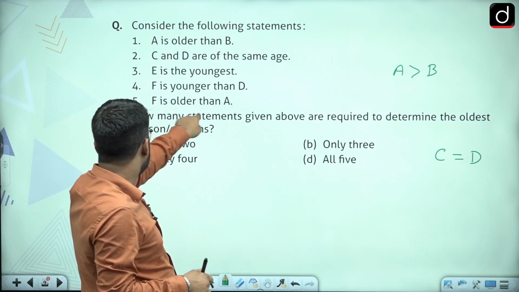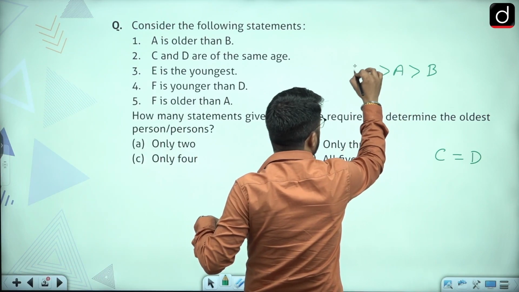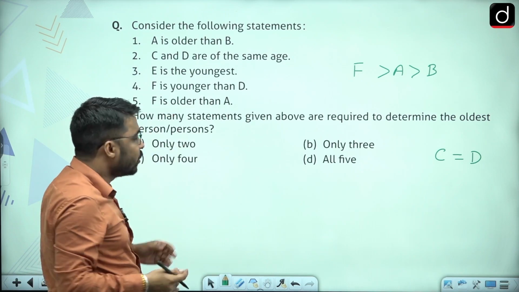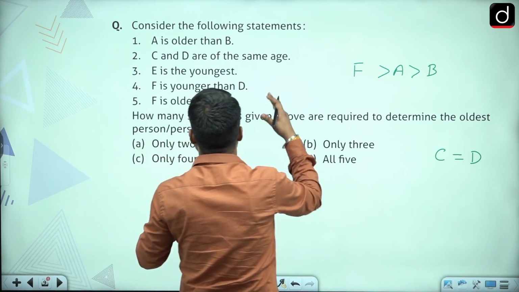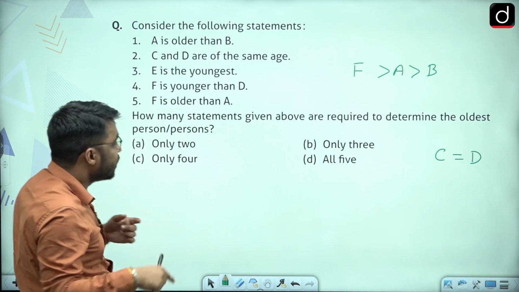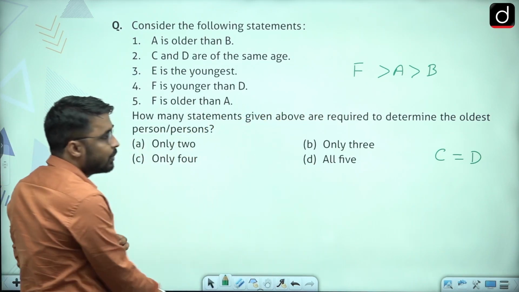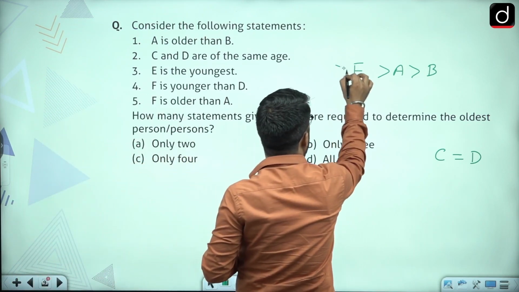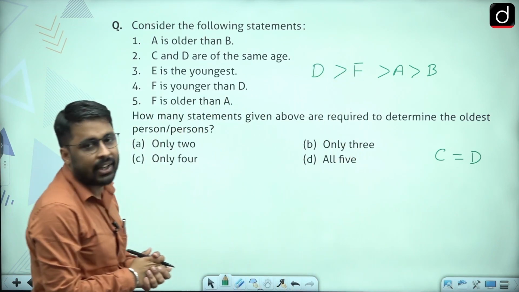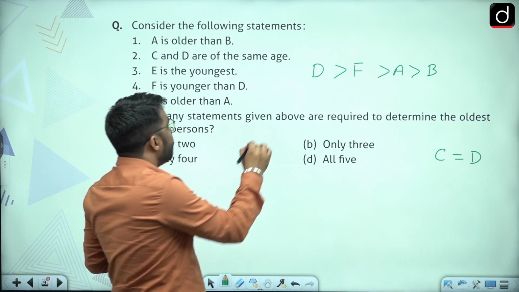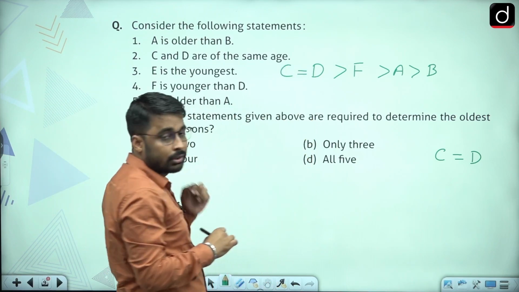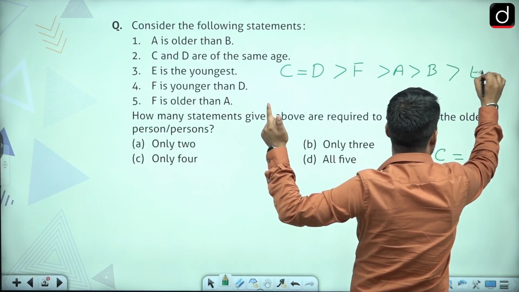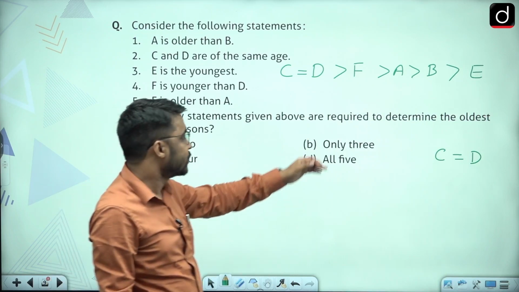See, I can use this line, 5th line, F is older than A. If I use this line, because I'm solving these questions keeping the exam in mind, right? So why do I need to go in sequential manner? Why don't I select the manner where I can solve this question in an efficient way? See, F is older than A. This information I can place in my sequence, and F is younger than D. If F is younger than D, that means D is going to be older than F as well. Now C and D are of same age, so I'm going to put an equal to sign between C and D. C and D are of same age, and now E is the only person left out in our order. So as E is the youngest person, E is going to be placed at last.